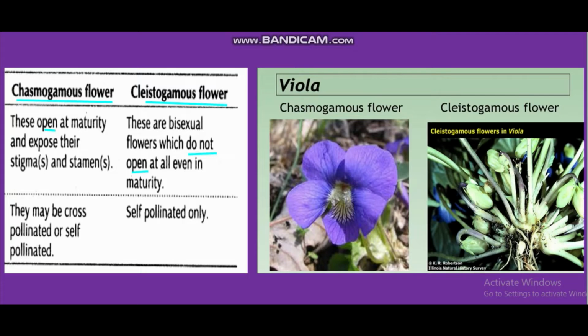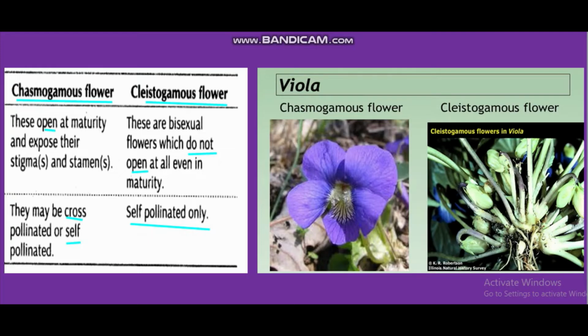So in chasmogamous flowers, both self and cross pollination are possible. But in cleistogamous flowers, definitely only self pollination. Right. So two differences, chasmogamous and cleistogamous. Cleistogamous means bud, closed flower. Chasmogamous means open flower. In your book, you will get a few examples like Viola, Oxalis, Commelina.